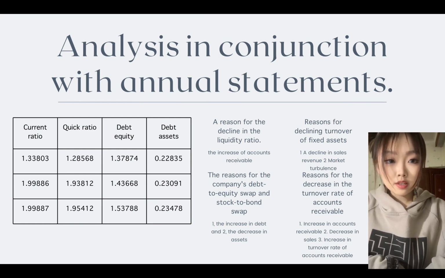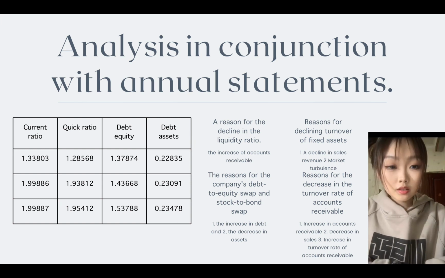When a company's liquidity ratio drops, there are several main reasons. If the company's debt to equity ratio and leverage ratio increase, it indicates that the company's debt to funds ratio and liabilities ratio increase.